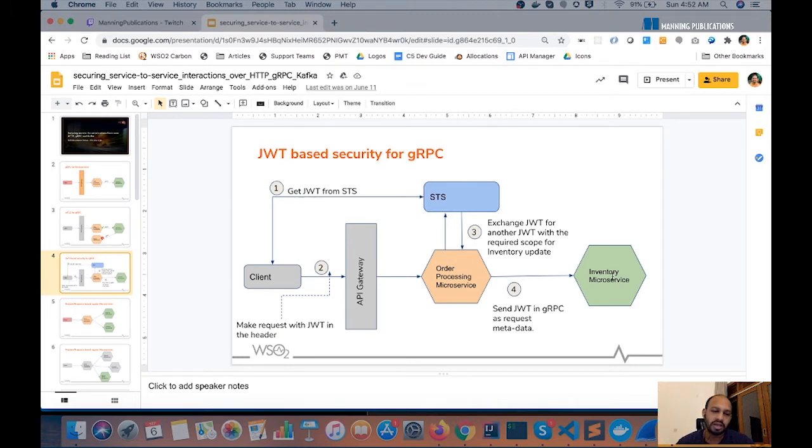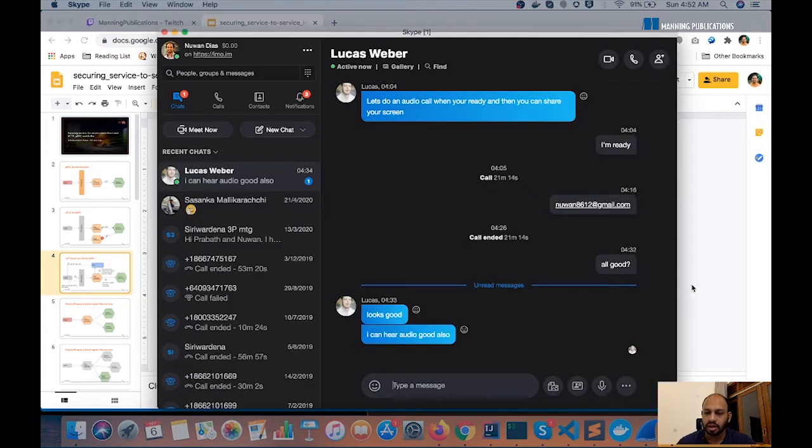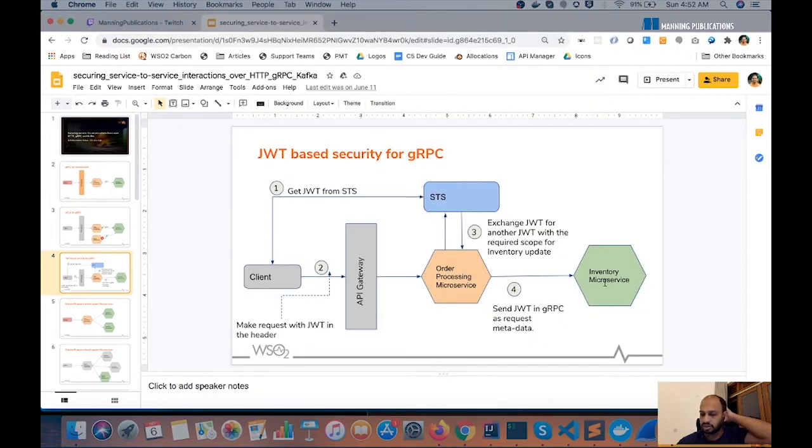So in mutual TLS, while it's useful to identify the client, it's hard to pass in other context information that could be necessary for the functionality of the respective microservice. So for example, if the microservice needs to know additional information of the entity that is accessing it, there is no way to get that information, or it's not straightforward.